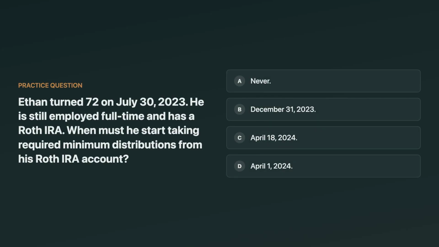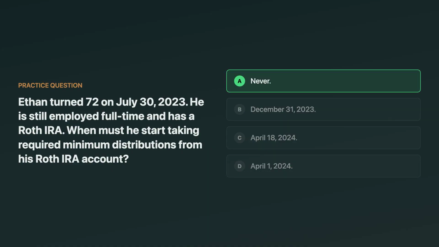Ethan turned 72 on July 30th, 2023. He's still employed full-time, and he has a Roth IRA. When must he start taking required minimum distributions from his Roth IRA account? The choices include never, the end of 2023, an April 2024 date, or April 1st, 2024. Think about it.